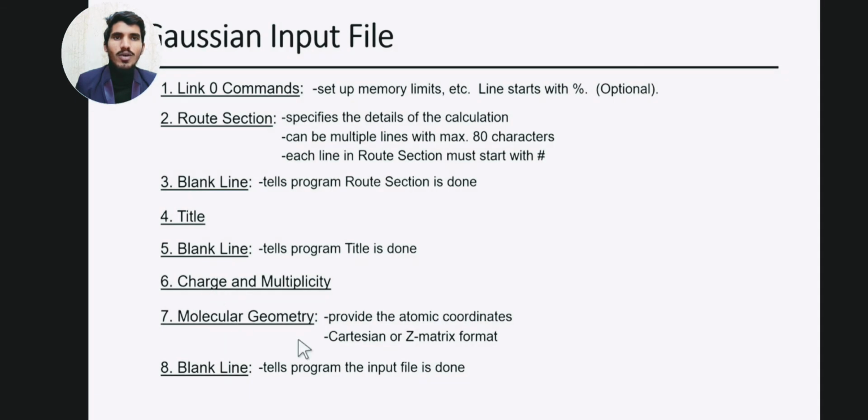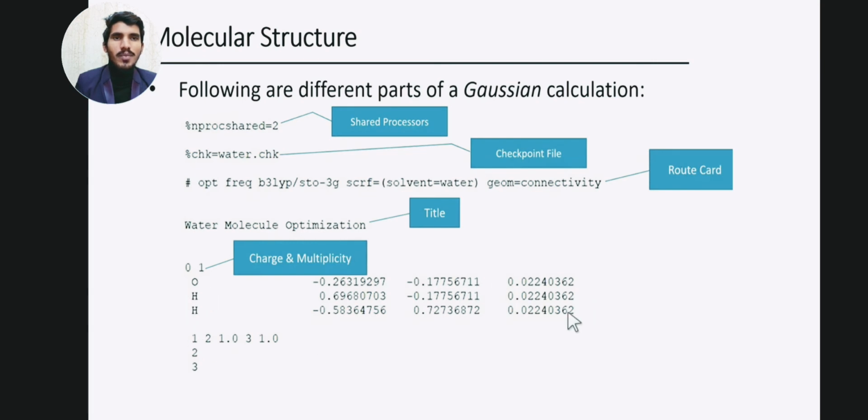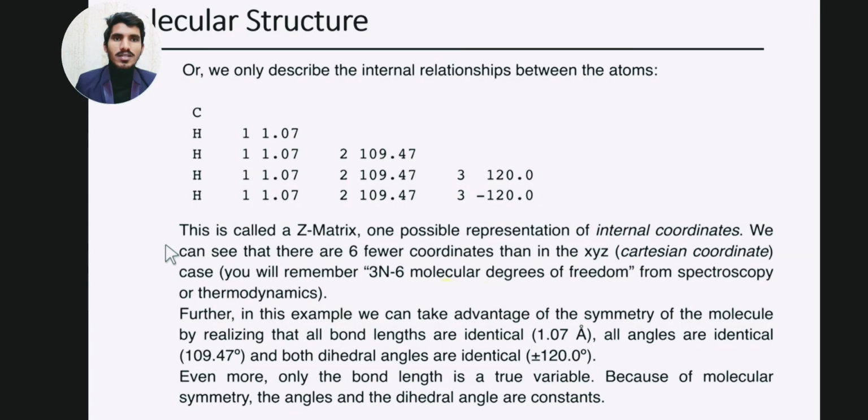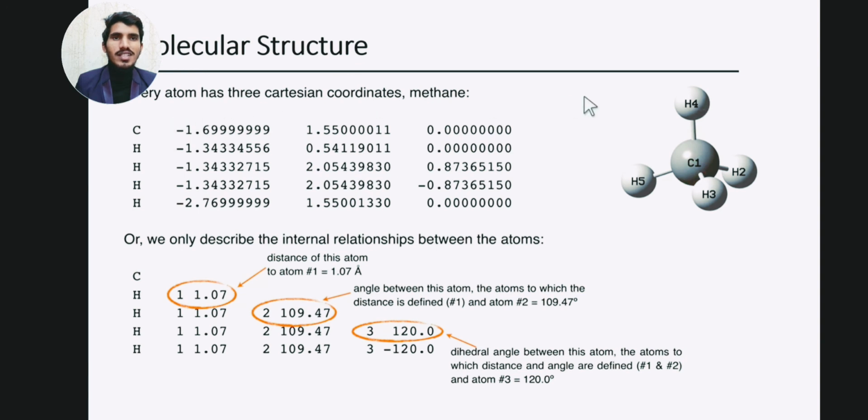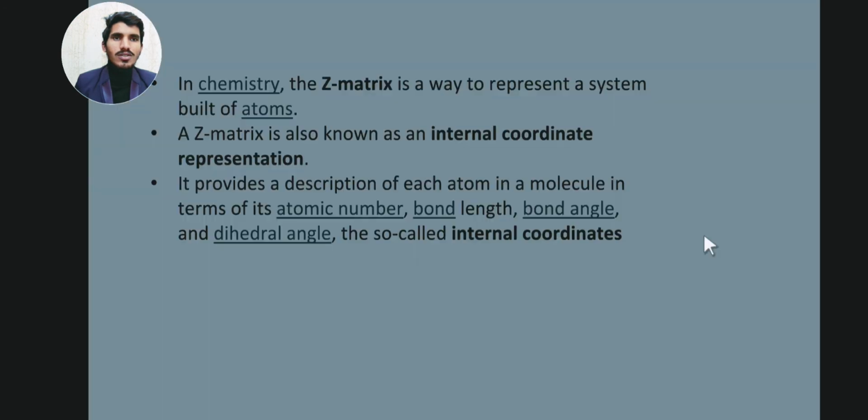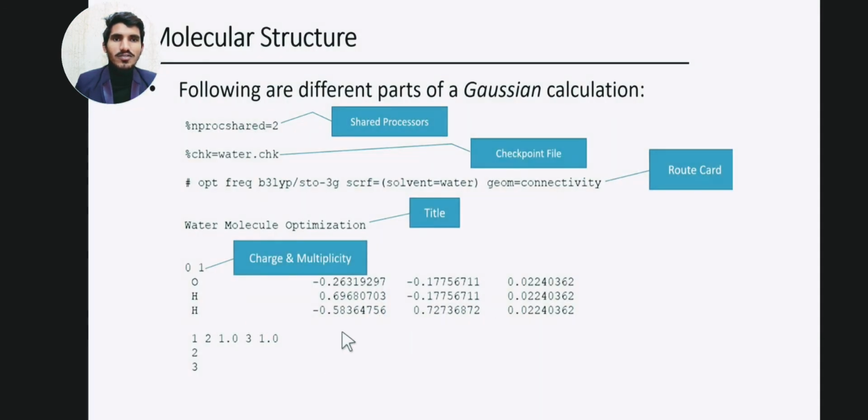The next thing we have is the molecular geometry, which provides the atomic coordinates in Cartesian or Z matrix form. So here my atom is represented in the form of a Z matrix, or it is represented in the form of a Cartesian system. Let me take you back. As you can see, this is my way of representing methane in terms of the Cartesian system, and this is my way of representing methane in terms of the Z matrix. In Gaussian software, this water molecule is represented in terms of the Cartesian system, but you can also describe it in terms of the Z matrix.